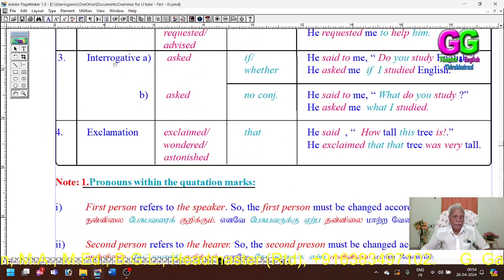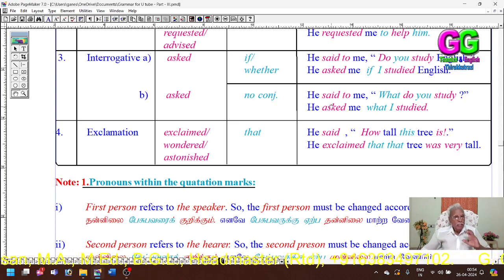Then interrogative. Reporting verb: asked. Questions without WH word: conjunction if or whether. He said to me, "Do you study English?" He asked me if I studied English.